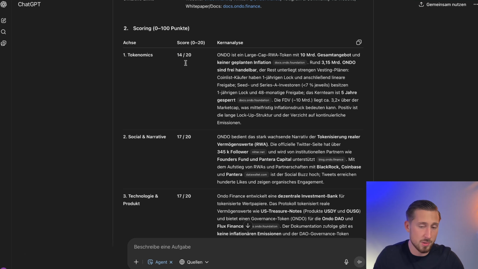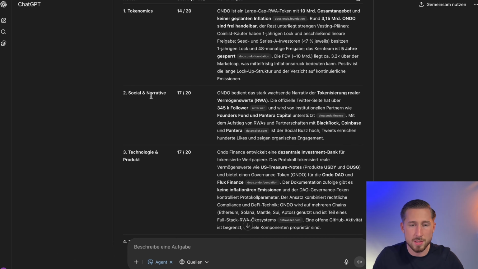You could even be a bit stricter and only give 12 out of 20 because it is actually a minor disadvantage since there will still be quite a bit of inflation. But still, in my view, it's by no means a knockout criterion or an extreme red flag. That's why it's definitely rated correctly. The social narrative is also very good. Yes, so that fits as well.